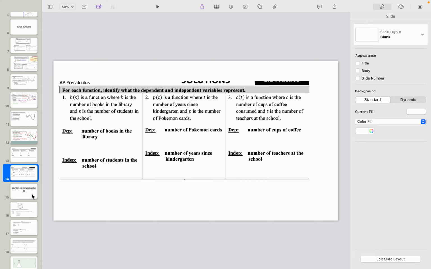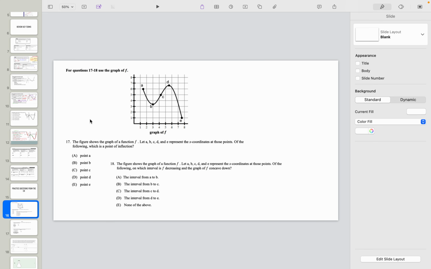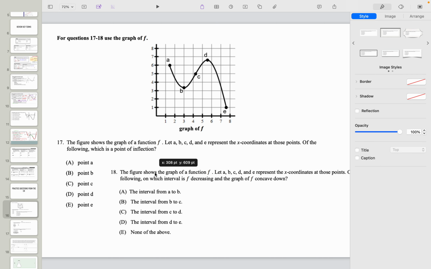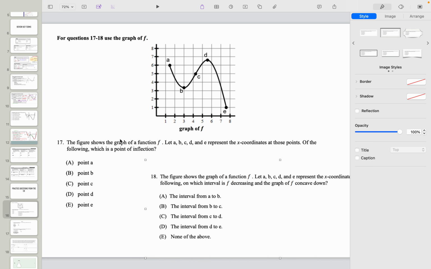We're moving right through this lesson. It's not too much longer. We're going to do a couple College Board practice questions and you'll be done for this week. We have questions 17 and 18. I'm going to do 17 first and then I'll pull 18 up. It says the figure shows a graph of a function f. Let a, b, c, d, and e represent the x coordinates of the points. Which is the point of inflection? Is it A, B, C, D, or E? I hope you remember that C is where it changes in concavity. That's the point of inflection, so that's 17.